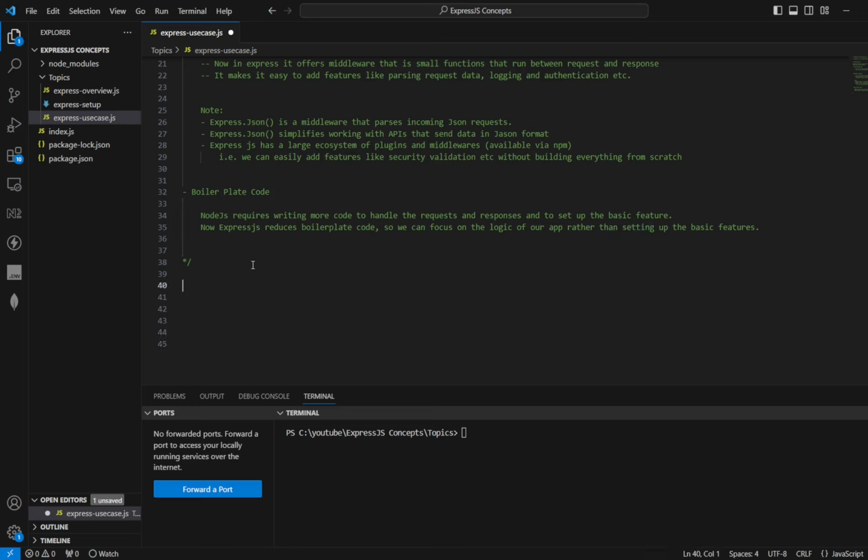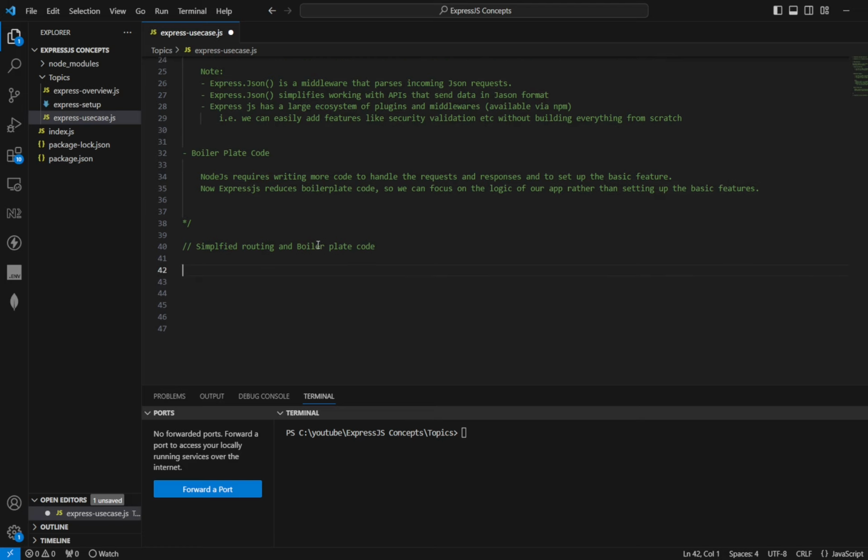Firstly, we will discuss some code for simplified routing and middleware support, and see the basic code of the boilerplate. As discussed, Node.js requires creating routes using a lot of code, but Express.js simplifies this process with built-in routing methods. We will discuss those routing methods here.